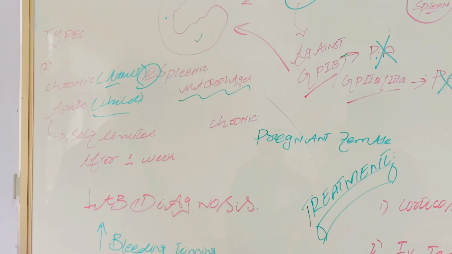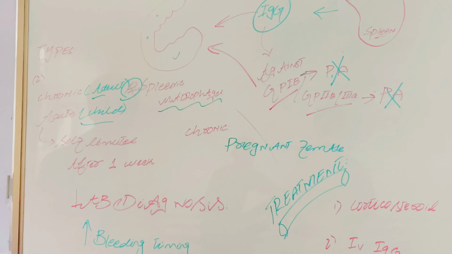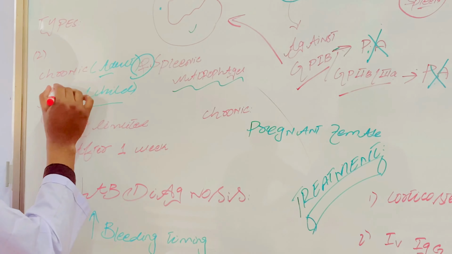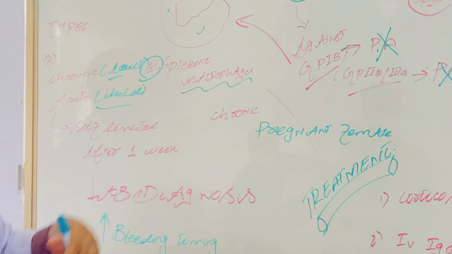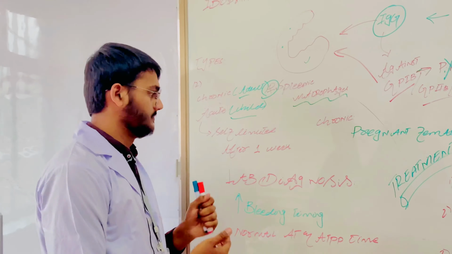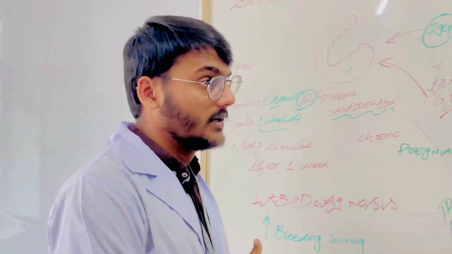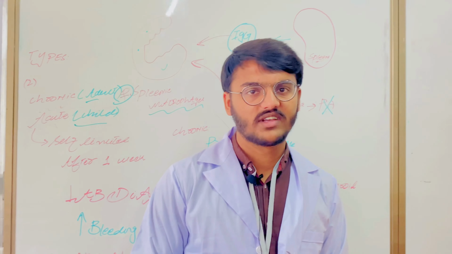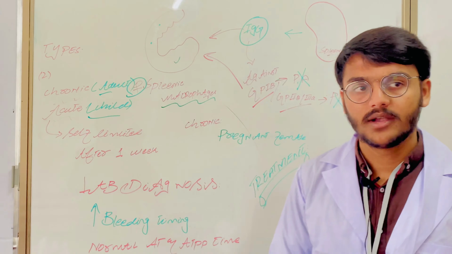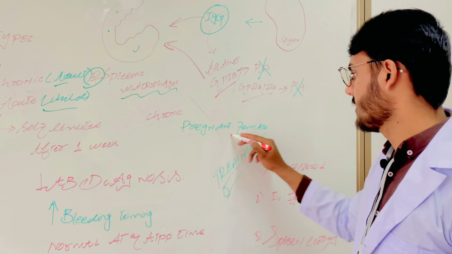Here we discuss the types of idiopathic thrombocytopenic purpura. Basically, there are two types: acute and chronic. The acute one we discuss in children, and the chronic one in adults and pregnant women. The acute one is self-limited, meaning it develops about 1 week after a vaccination or any infection. The chronic one occurs in pregnant women.